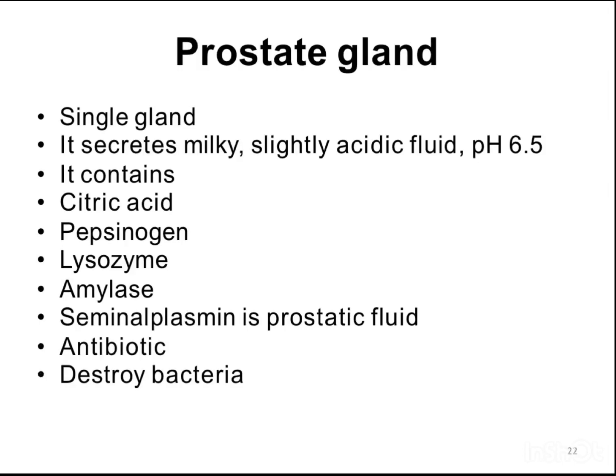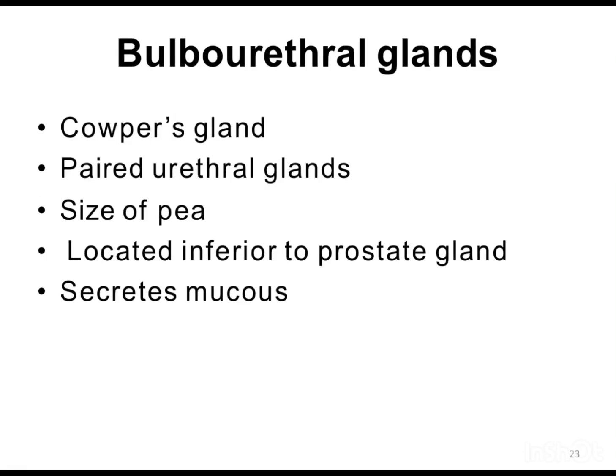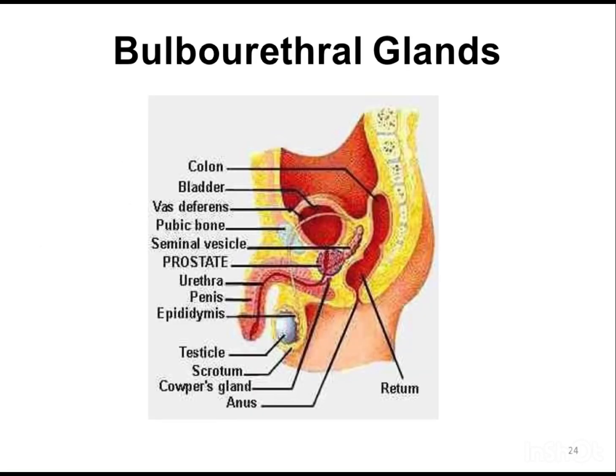Prostate gland, a single gland, secretes a milky, slightly acidic fluid, pH 6.5, containing citric acid, pepsinogen, lysozyme, amylase, and seminalplasmin as prostatic fluid, an antibiotic that destroys bacteria. Bulbourethral glands, Cowper's glands, are paired urethral glands the size of a pea, located inferior to the prostate gland, and secrete mucus.